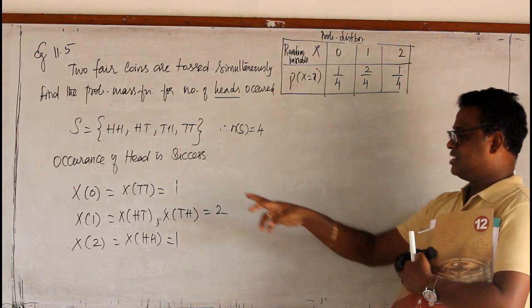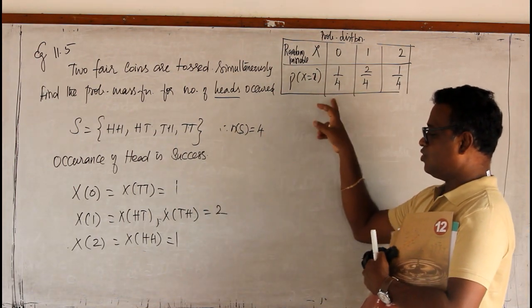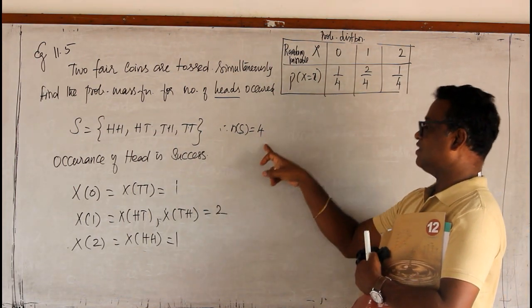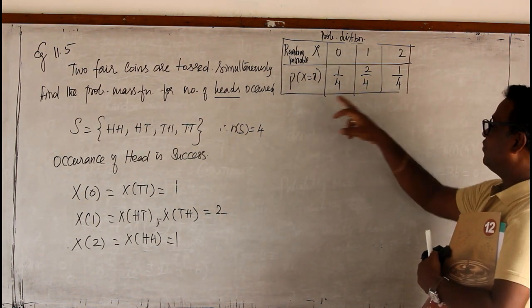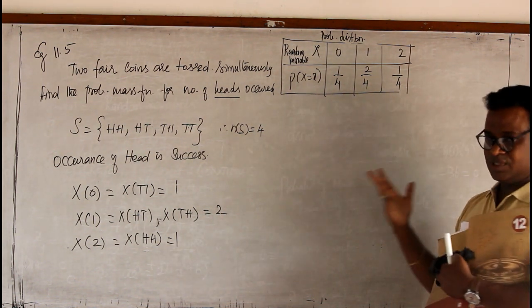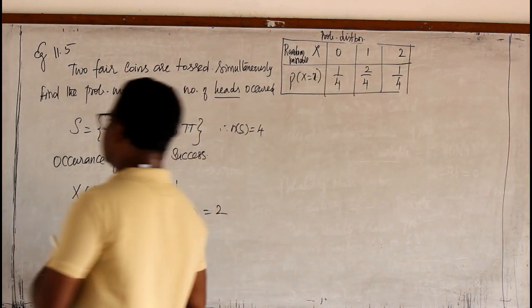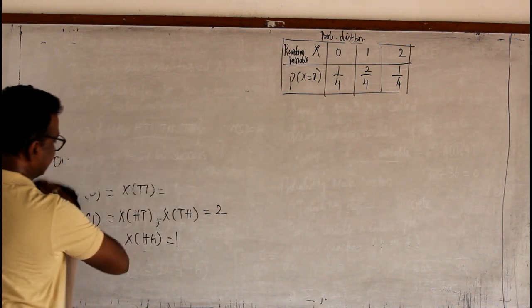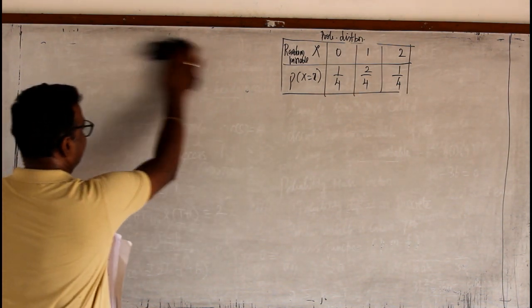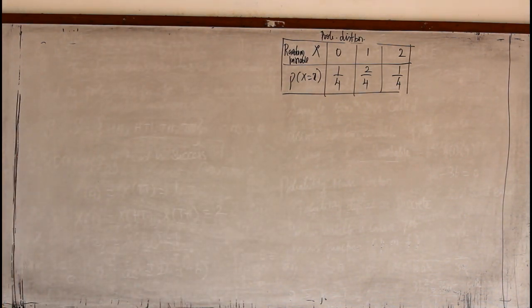Now for the probability, this 0 occurs 1 out of 4 times, therefore 1 by 4. This 1 occurs 2 out of 4 times, therefore 2 by 4. And this 2 occurs 1 out of 4, therefore 1 by 4. So this is the probability distribution of this problem. In all the problems we are going to study the probability of a particular event.